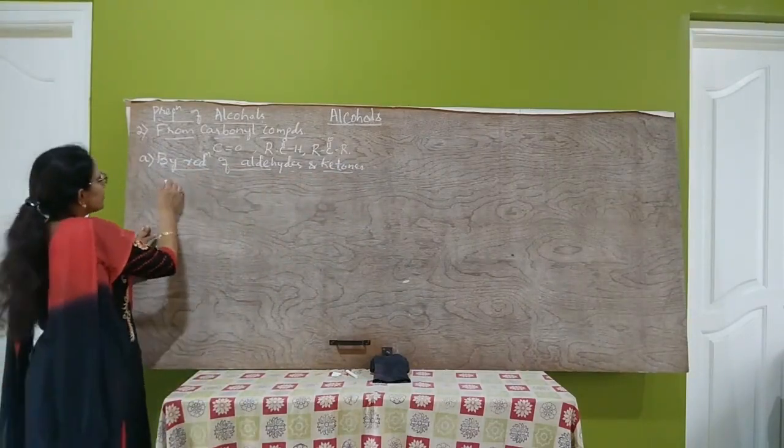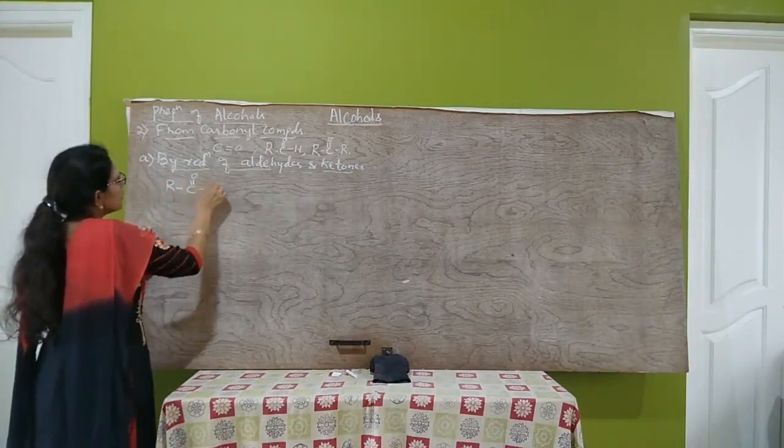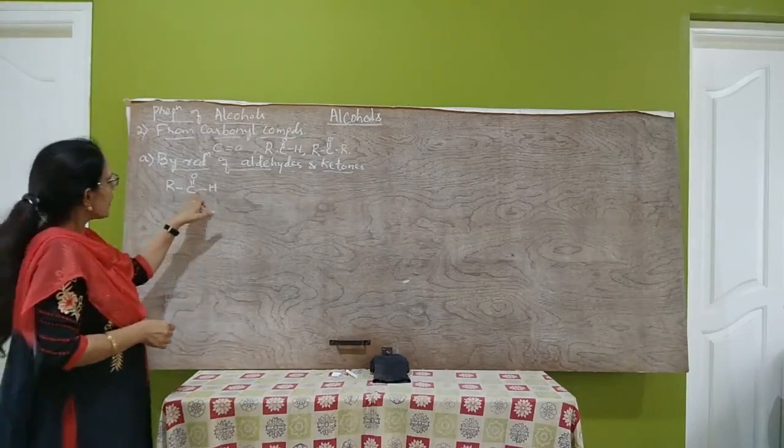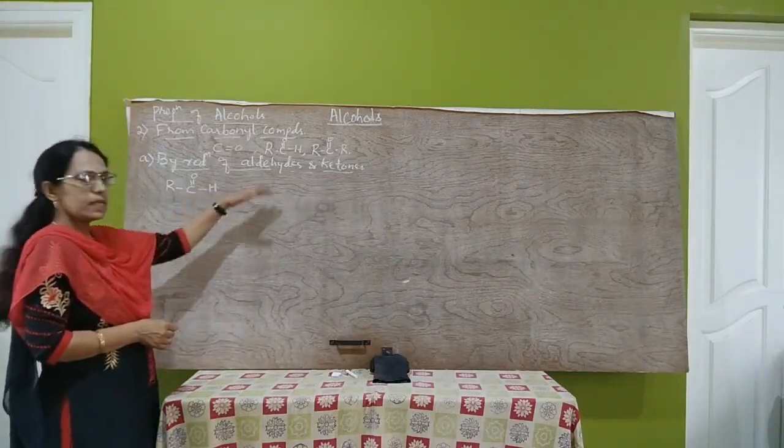Aldehydes, you know, have the general formula RCHO. So we have to reduce these aldehydes into alcohols.